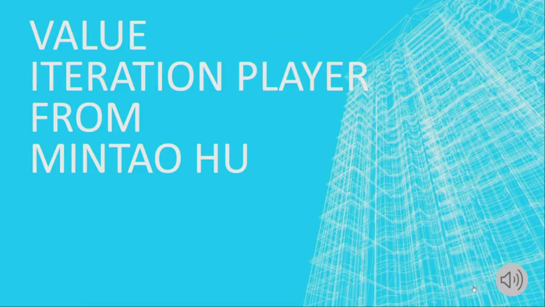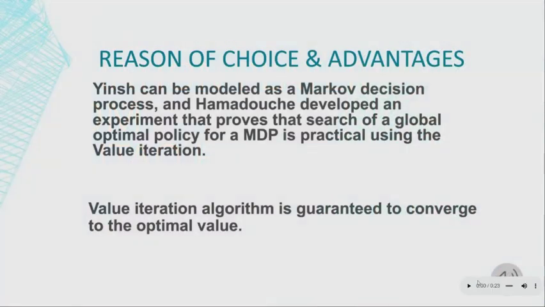Hey y'all, I'm Intaku from Group A3, and now I'm going to introduce my value iteration player. Since Inch can be modeled as a Markov decision process, and Hamdouche developed an experiment that proves that search of a global optimal policy for an MDP is practical using value iteration. Meanwhile, the value iteration algorithm is guaranteed to converge to the optimal value. Therefore, we decided to implement a value iteration agent.